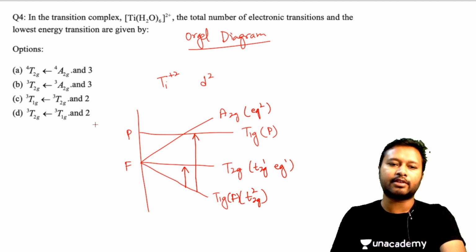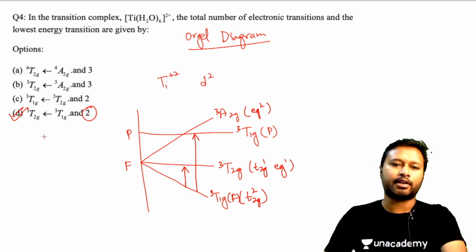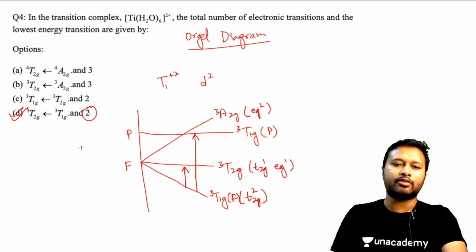So the number of transitions which are possible is 2, and they are asking for the lowest energy transition. The lowest energy difference is between T1GF and T2GF. Since in both cases the electrons will be unpaired, you will be having 3 over here, so that the spin does not change throughout. So this is the lowest energy transition, and that is going to be your correct answer. Any other option is not matching.